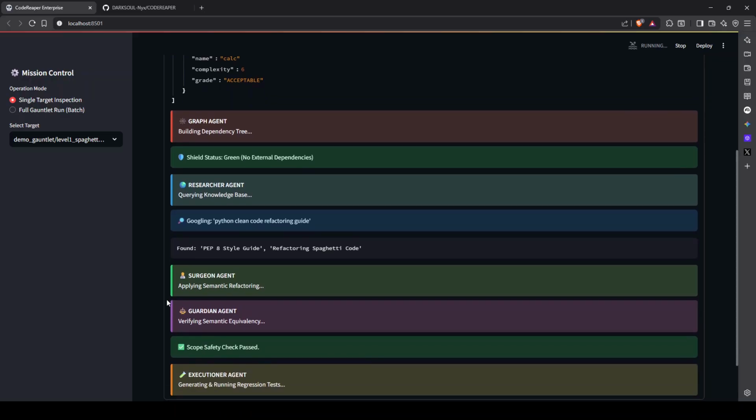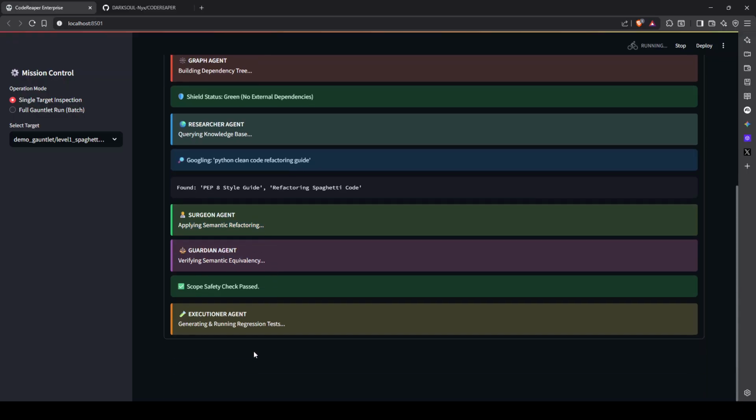There you can see the Surgeon agent automatically doing semantic refactoring, the Guardian agent verifying semantic equivalency, and the Executioner agent generating and running regression tests.